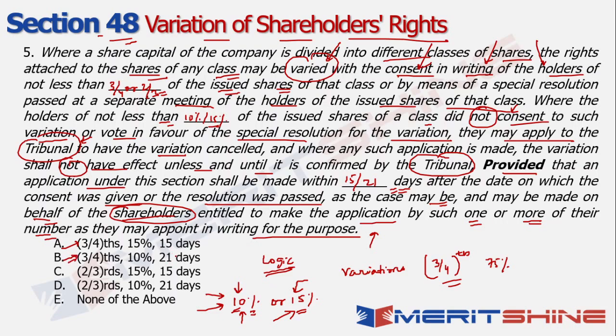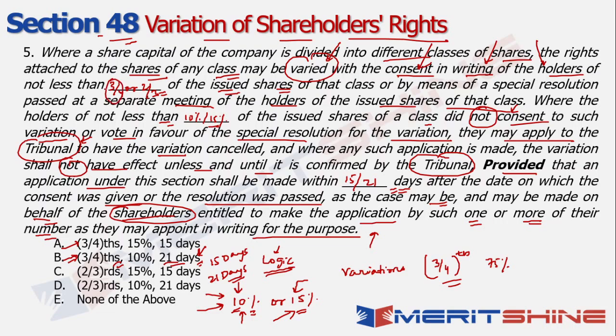And again, if I look at logic, instead of giving these 10% holders who did not consent just 15 days, I am giving them 21 days to basically file their application, right? That's the context. So again, I'm giving them more time as well. Whenever, as I said in the previous session as well, there is a requirement of time from the public, you tend to give more time to them so that they have enough time to act on whatever is to be done, right? So in that context, 3/4 is the number that we're looking at.